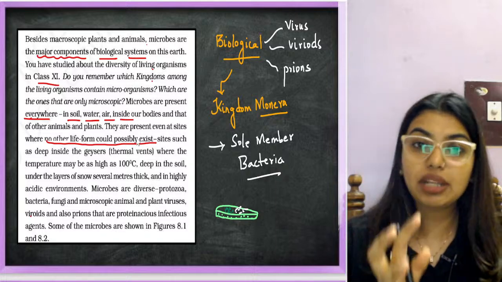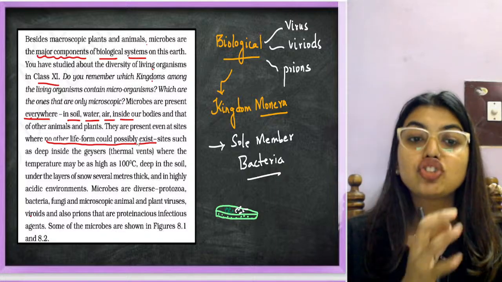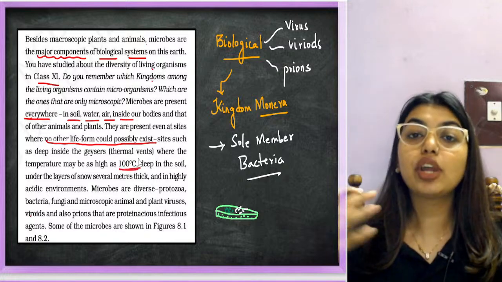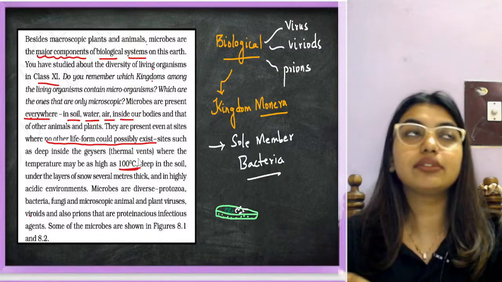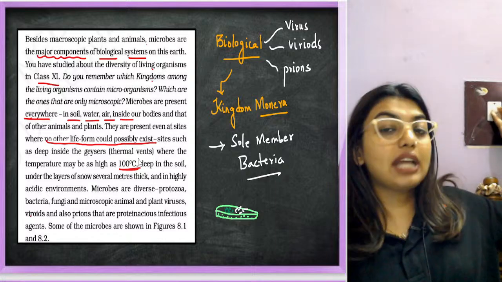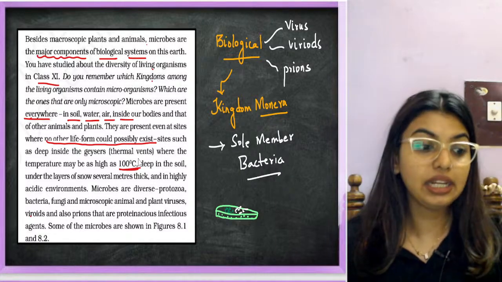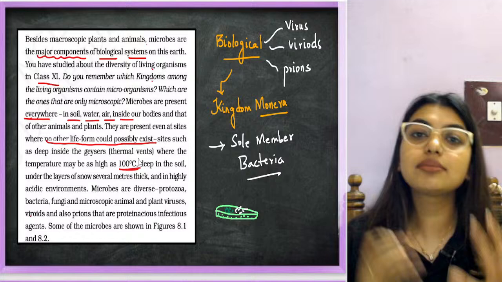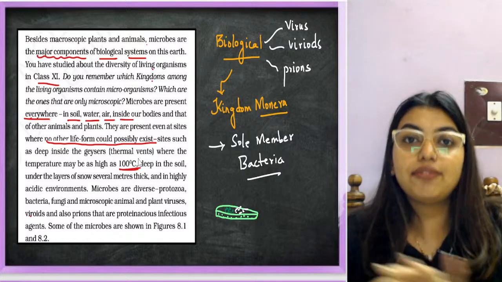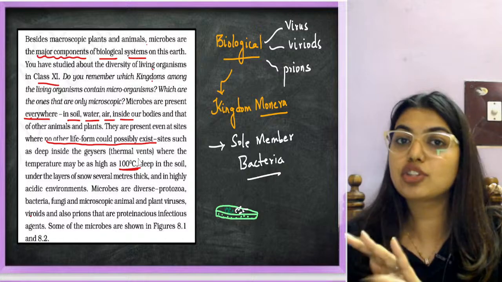Students, take a thermal vent. The temperature is going to be as high as 100 degrees Celsius. It's like boiling water temperature. So can you put your hand inside when the water is boiling? You cannot do that, right? So it is going to be that much heat, and still these microorganisms will be able to survive. They are present everywhere where other human life is not possible.